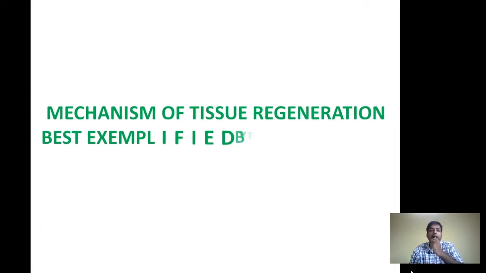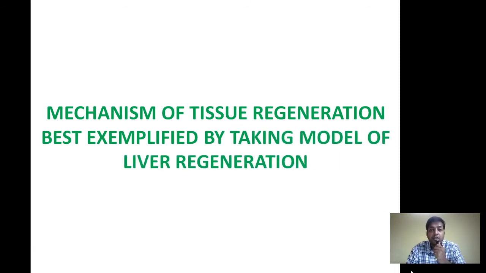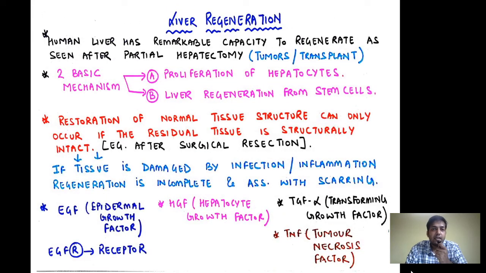Now, let us look at the mechanism of tissue regeneration, which is best exemplified by taking the model of liver regeneration. So first we are going to see certain points about the liver regeneration. Human liver has a remarkable capacity to regenerate as seen after partial hepatectomy. Now, under what conditions do we carry out partial hepatectomy? In case of tumors or in case we have to make a transplant. So in those conditions we do a partial hepatectomy.